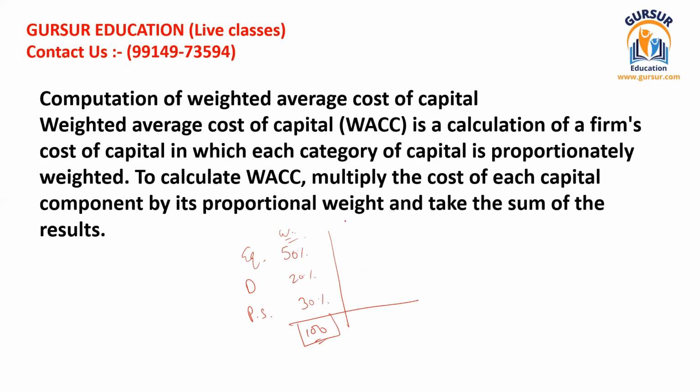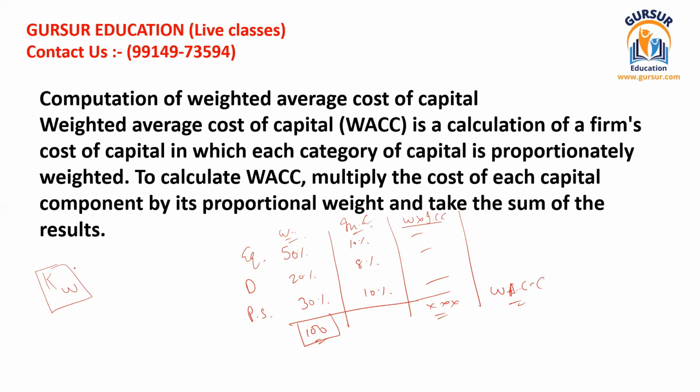When you have calculated their individual costs of capital, suppose for equity it comes to 10%, for debenture 8%, for preference share capital 10%, you have to multiply the weight with the individual cost of capital of these sources. Whatever value you get at the end is your weighted average cost of capital, which refers to the total cost of capital from all sources of funds, the weighted average of total cost.